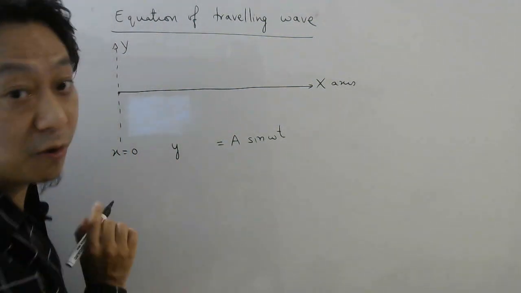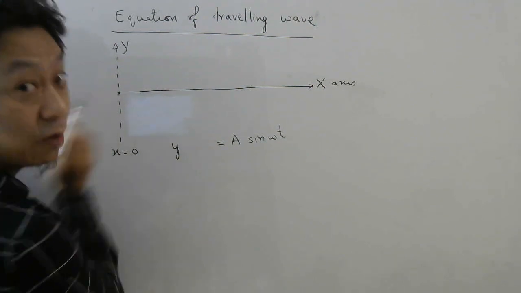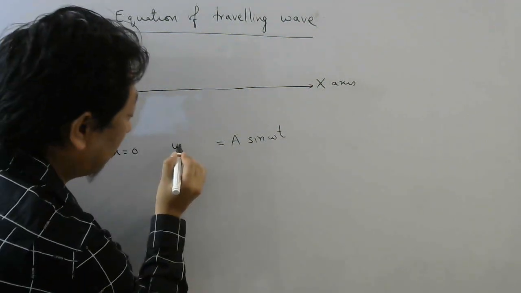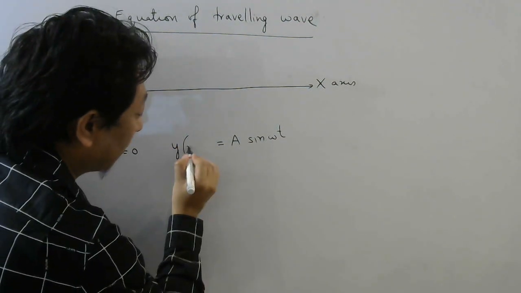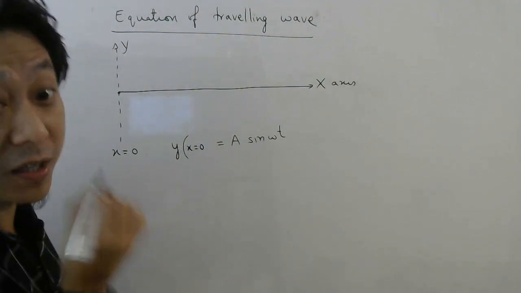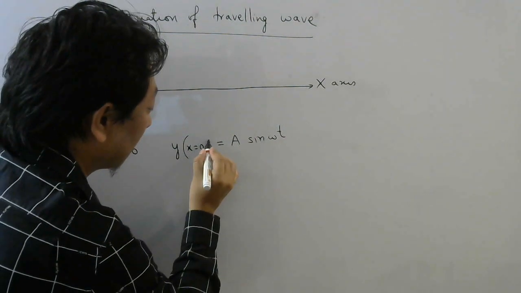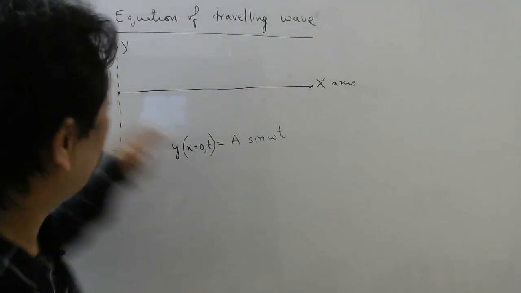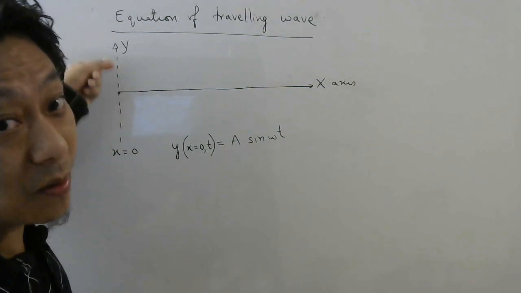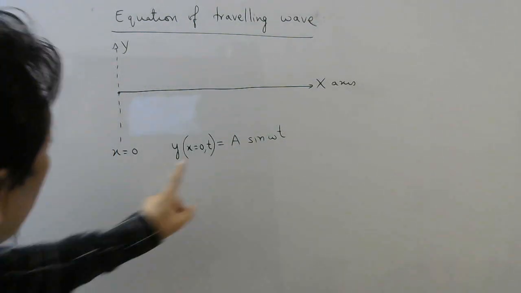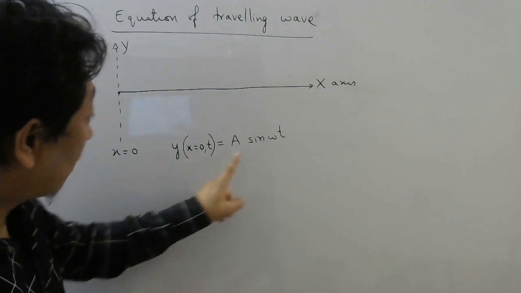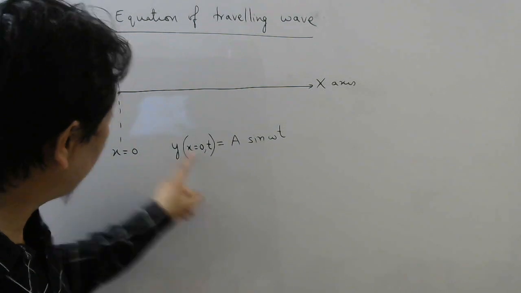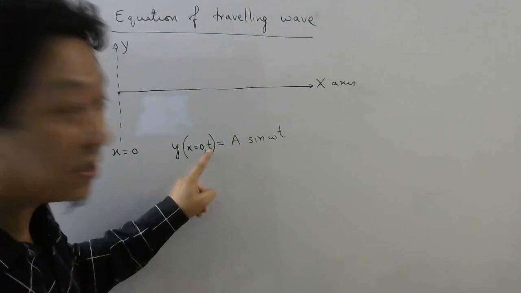So this is the displacement of which particle? Particle at x equal to 0. So let us try to show it in the form of a function. Let us say displacement of which point? x equal to 0. At what time? At time t, it is given by what formula? y equal to a sine omega t. Why this formula? Because I am moving the particle in a simple harmonic fashion. And why did I write it this way? So that you know that this is the displacement not of any particle here. This is the displacement of the particle at the origin. At what time? Time t.